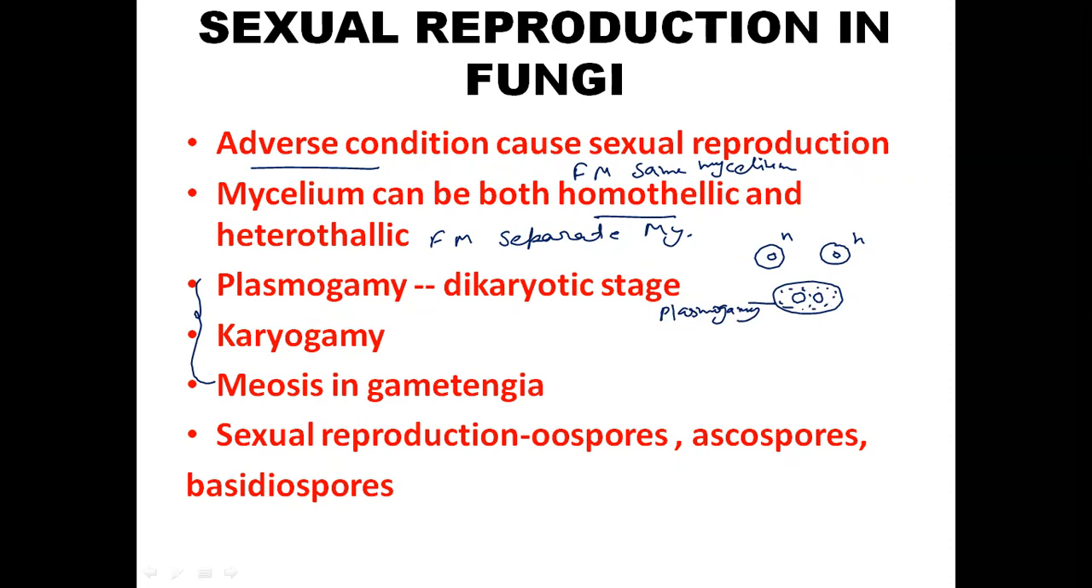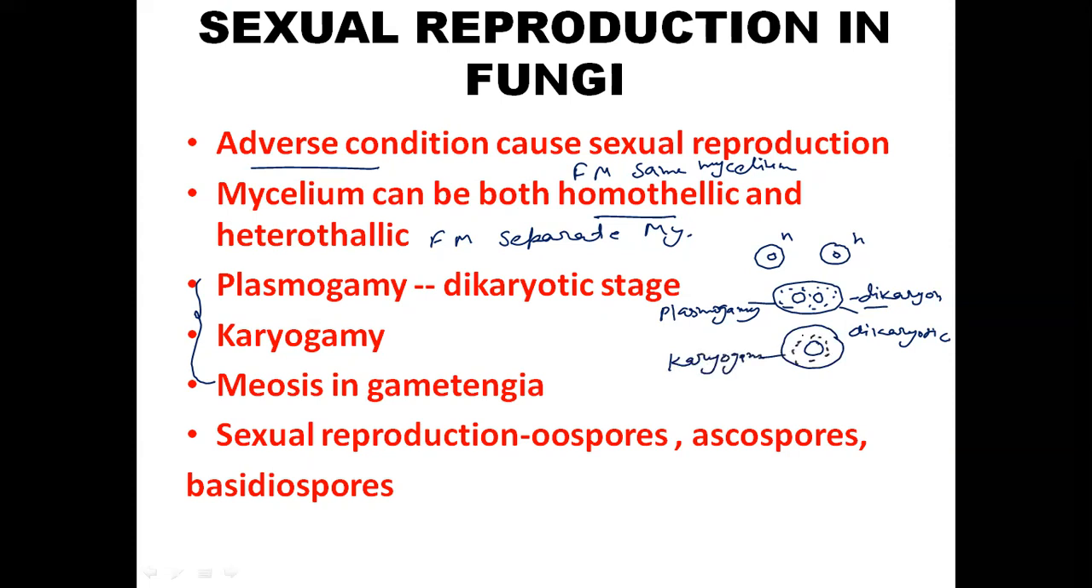So this stage where both nuclei are free in this one cell, that is known as the dikaryotic stage. And this cell is known as a dikaryon. Dikaryon means di, two nuclei in one cell. And this stage can last up to 100 years, and when the conditions are suitable, both nuclei will fuse together. So fusion of nuclei is known as karyogamy.